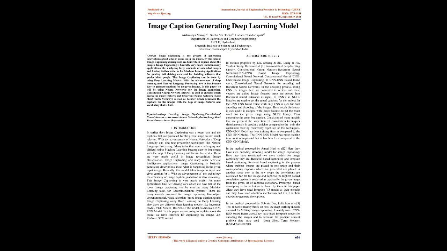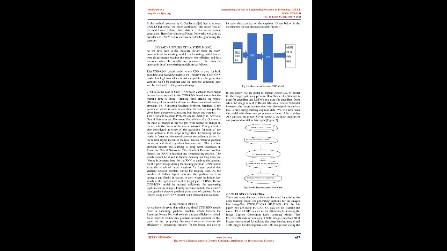In the CNN-based framework, only CNN is used for both encoding and decoding of the images. Here a vocab dictionary is used and it is mapped with image features to get the exact word for the given image using the NLTK library, thus generating an error-free caption. Running many convolution operations simultaneously is certainly quicker compared to the continuous recurrent repetition of these techniques. The CNN model has less training time compared to the CNN-RNN model. The CNN-RNN model has more training time as it is sequential, but it has less loss compared to the CNN model.